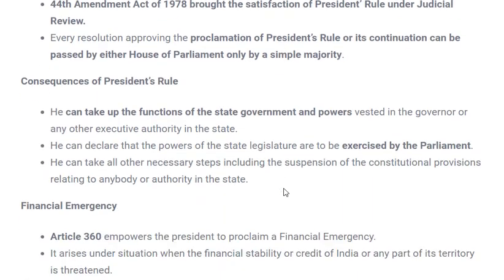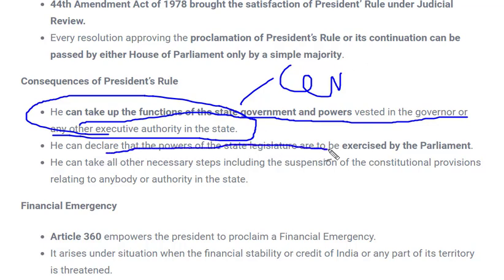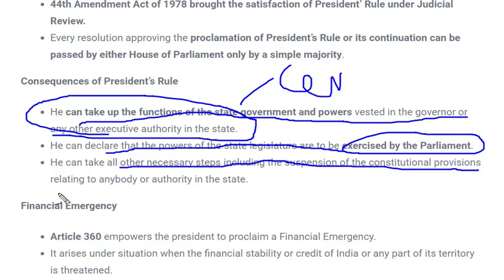Next comes the consequences. What could be the consequences of presidential rule? As we can see, he can take up the function of state government and power vested in the governor or any other executive authority. That means complete power of the state will go to the center in case of state emergency, as it is presidential rule. He can declare that the power of the state legislature is exercised by the parliament. Again the same thing. And he can take all necessary steps, including suspension of constitutional provisions relating to any body or authority of the state. That means there are several positions in the state which are constitutionally active, and in case of state emergency, parliament or central government can take those powers also.